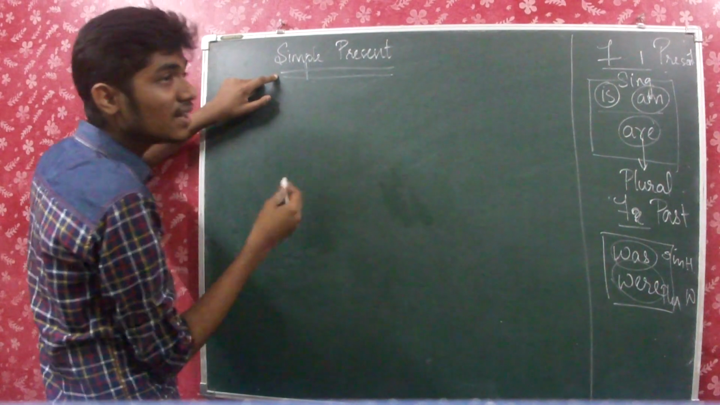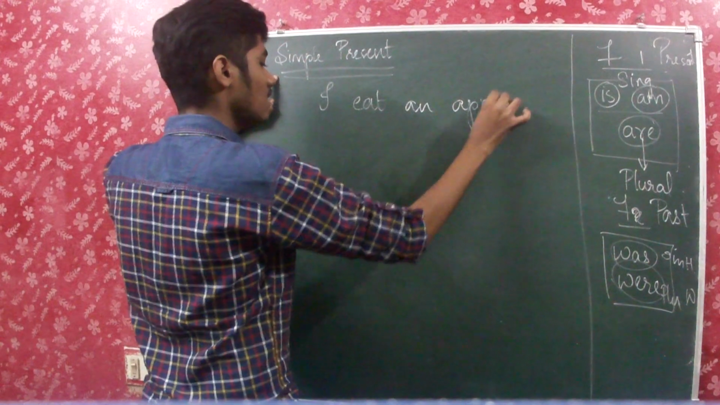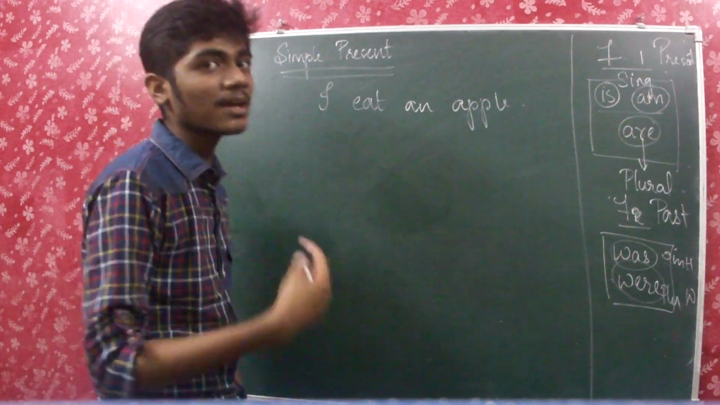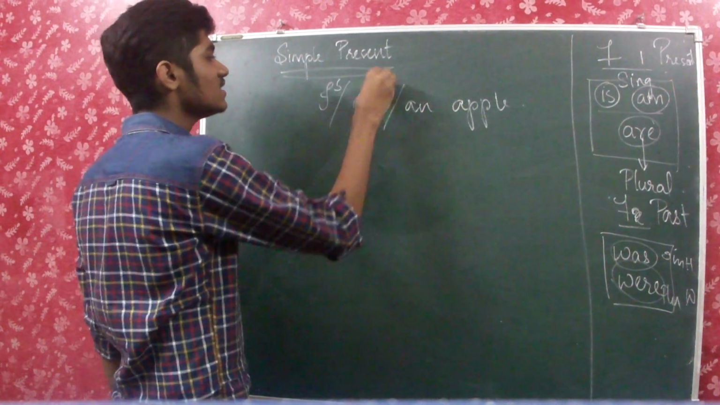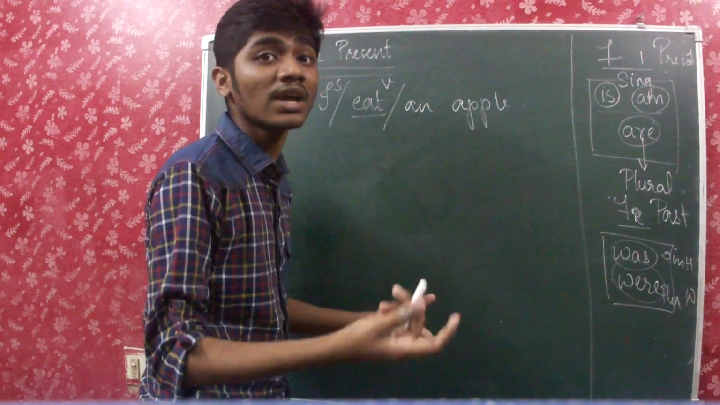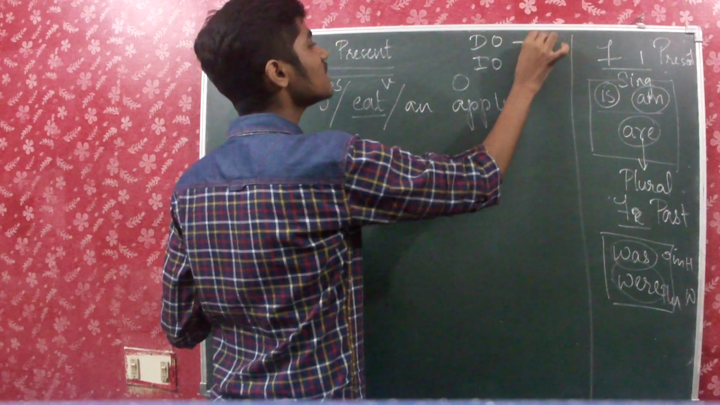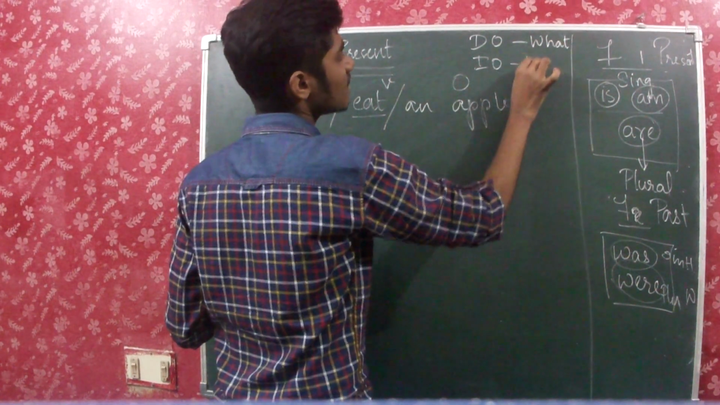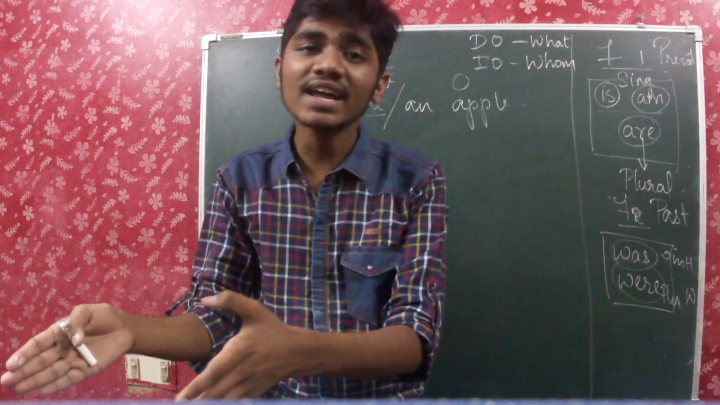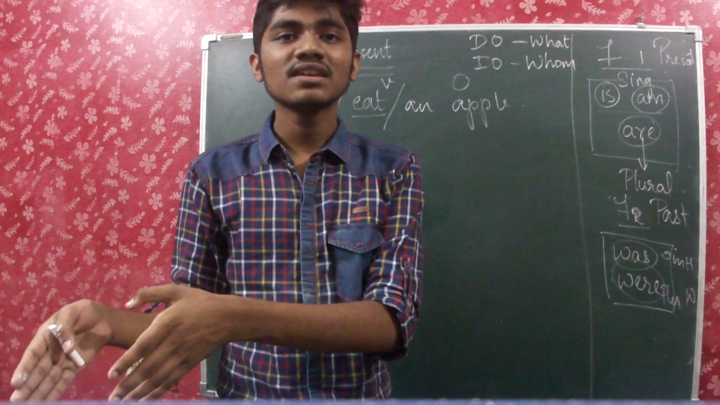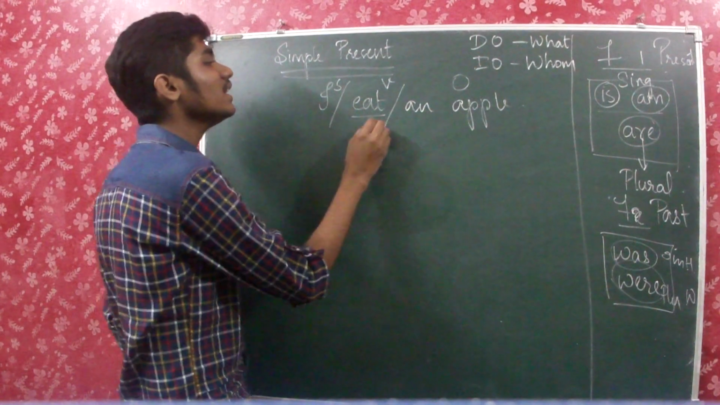In simple present, let me write an example: I eat an apple. So here who is eating an apple? I am eating an apple because I love apples. So I is the subject, eat is the verb because it's an action. I eat what? What do I eat? Object. Objects are of 2 types, direct object and indirect object. Direct object answers the question what, and indirect object answers the question who. So in the previous example we saw the cat ate the rat. Whom did the cat eat? The rat. So there it's an indirect object, whereas here it's a direct object. So I eat an apple.